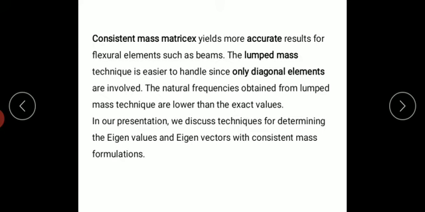So what are eigenvalues and eigenvectors? Eigenvalue problems occur naturally in the vibration analysis of mechanical structures with many degrees of freedom. The eigenvalues are the natural frequencies of the vibration, and the eigenvectors are the shapes of the vibrational modes. So here the eigenvalues are the natural frequencies, and we know the natural frequency of the particular system.